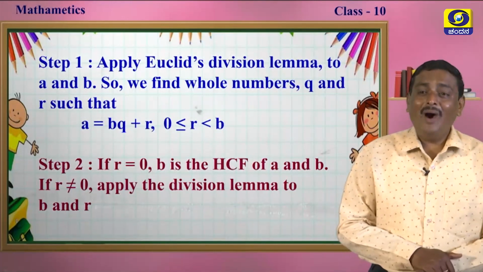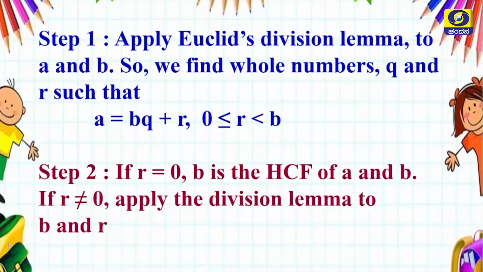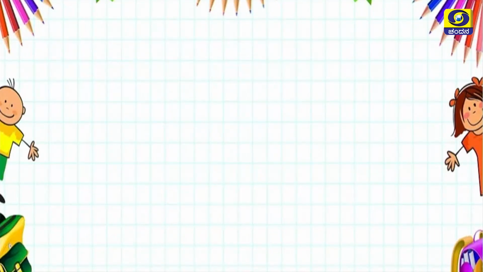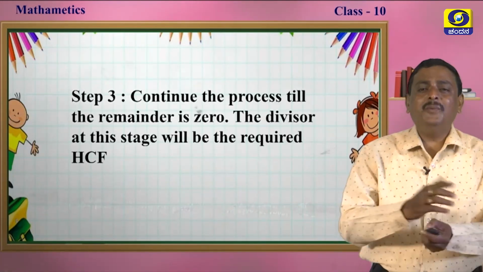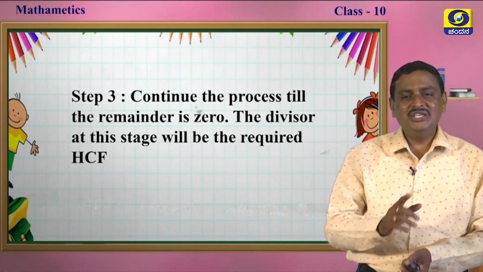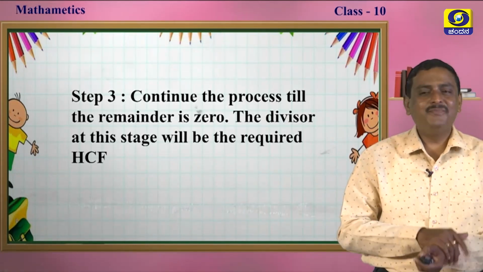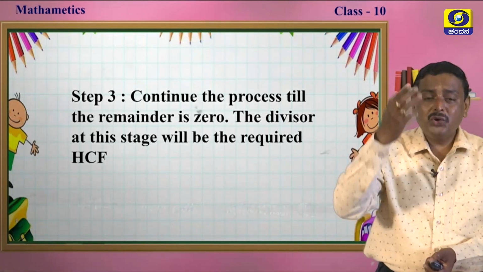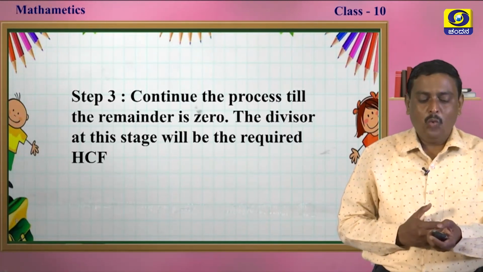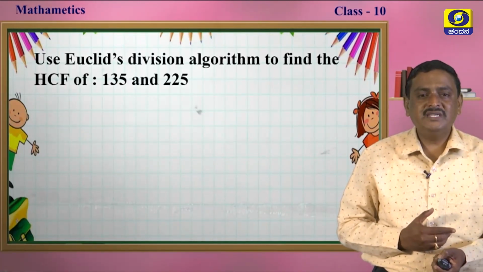Step 2, what do we have to do? If r is 0, b is the HCF of a and b. If r is not equal to 0, what to do now? Apply the division lemma to b and r and continue. Step 3, you continue the process till the remainder is 0. The divisor at this stage will be the required HCF, my dear students. You have to follow these 3 steps. I will recall them once again.